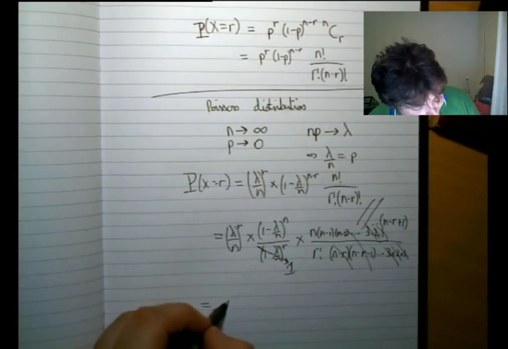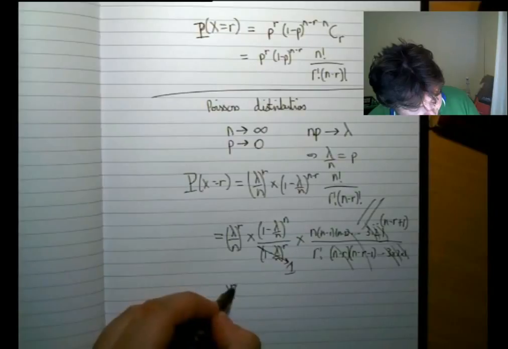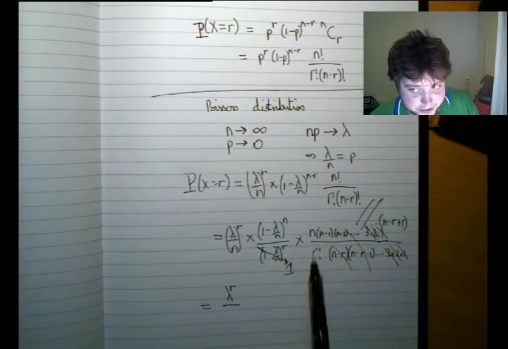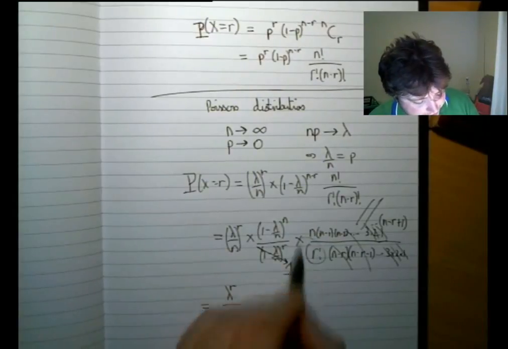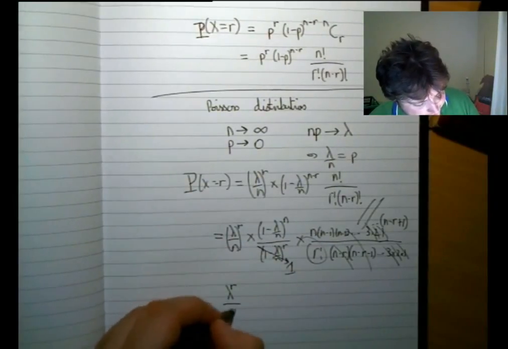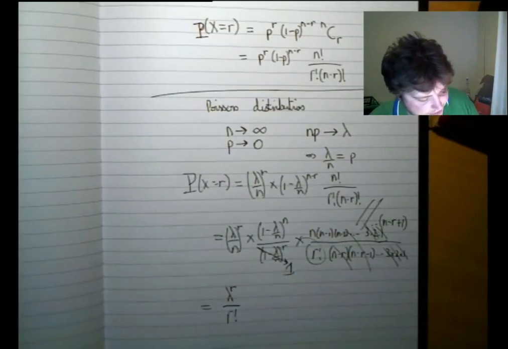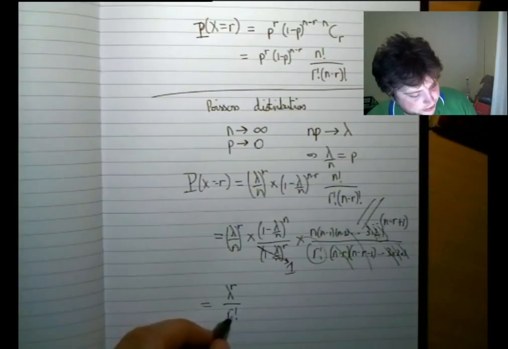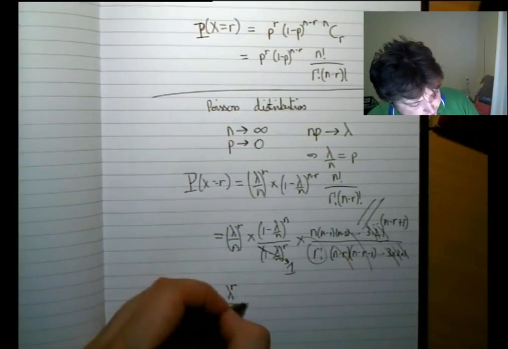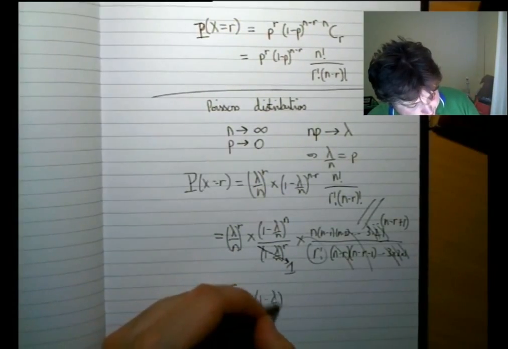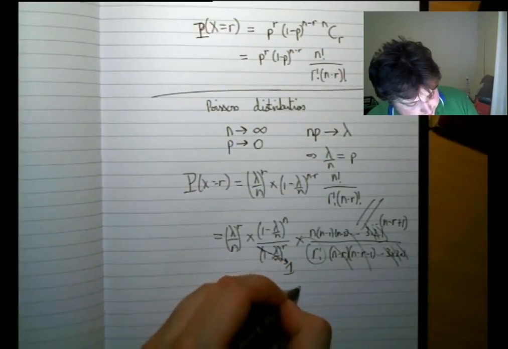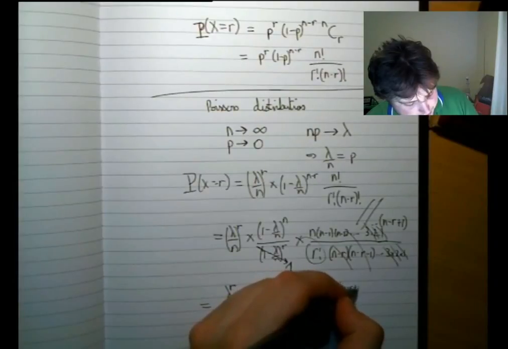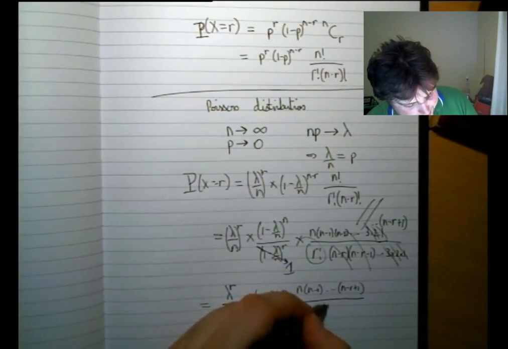Now, I'm going to expand these out a bit. It'll turn out that I want this over on the left, so I'm going to move it down here. This is all times, there's no pluses or anything, so we can do whatever we like. So I've got lambda to the r over r factorial, and I'm going to take this n to the r over there in a minute. So (1 minus lambda over n) to the n, and then I'm still left with n times n minus 1 times all that other stuff down to n minus r plus 1, over n to the r.